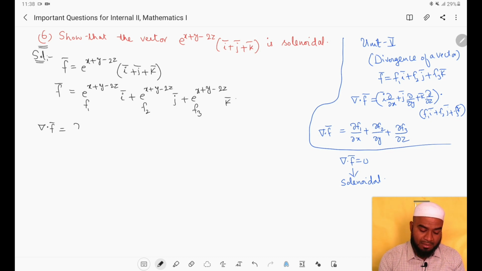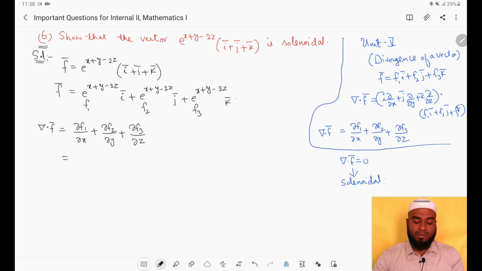According to the definition, it is dou f1 by dou x plus dou f2 by dou y plus dou f3 by dou z. So dou f1 by dou x. What is f1? F1 is e power x plus y minus 2z. Now we have to differentiate this with respect to x.